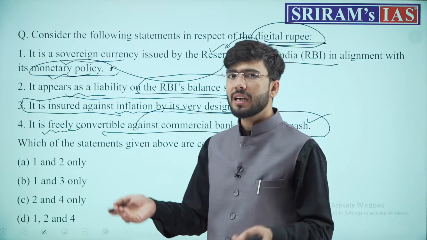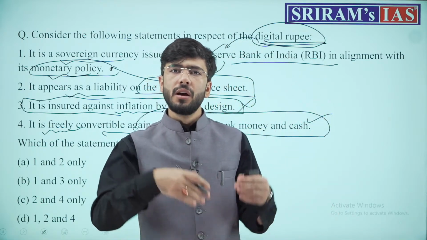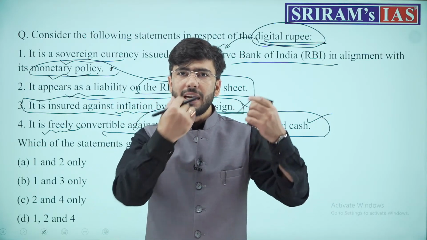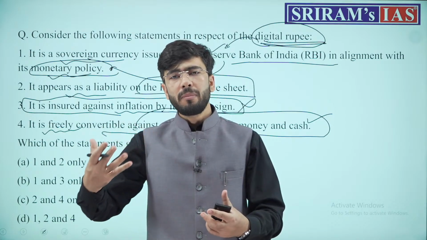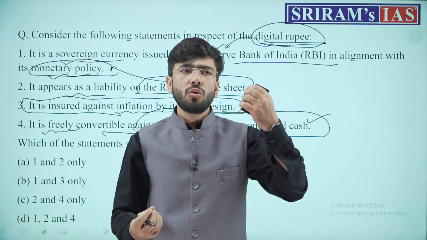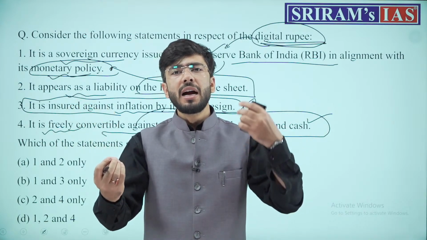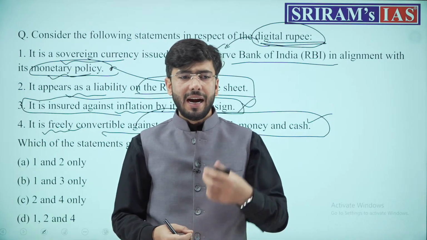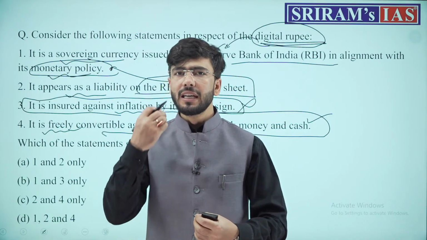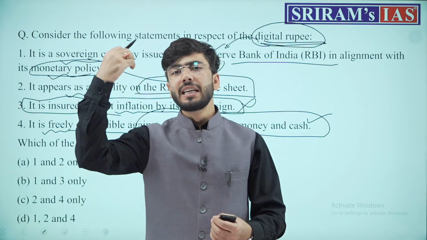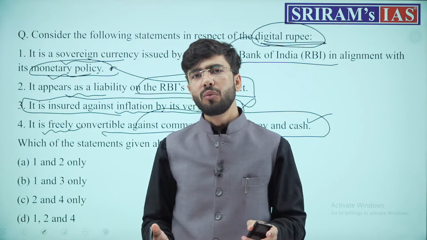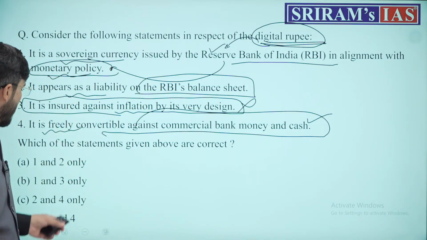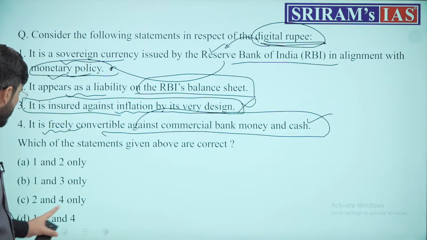Inflation basically comes along with the money supply. Once the money supply increases, the demand increases. Once the demand increases, the price of the product increases, because too much money chasing too few products creates demand and scarcity, or you can say demand-supply contradictions in the market, and the scarcity which is created in the market actually leads to the rise in prices of that product. That is how we understand the concept of money supply. Done? So therefore the answer to this question was not 3, D was the answer.